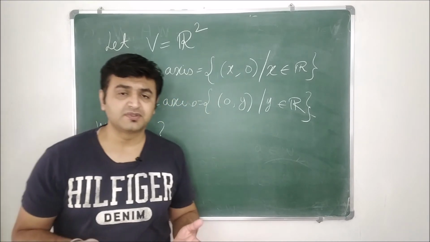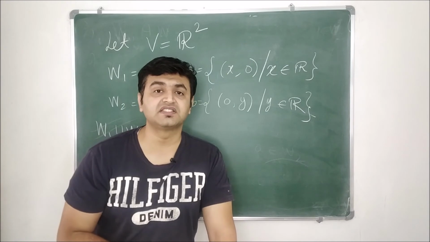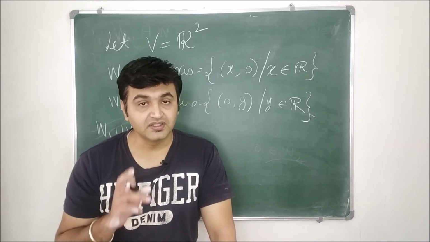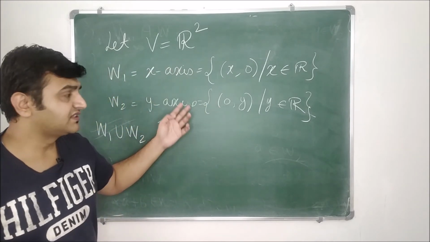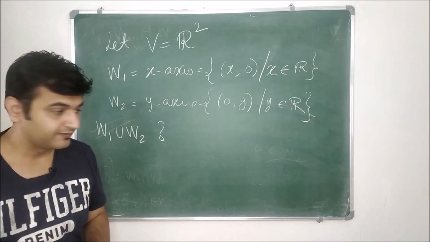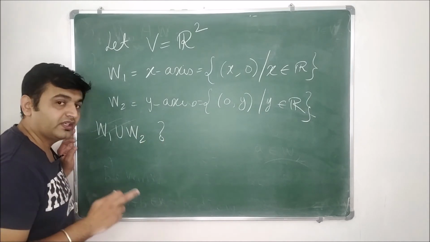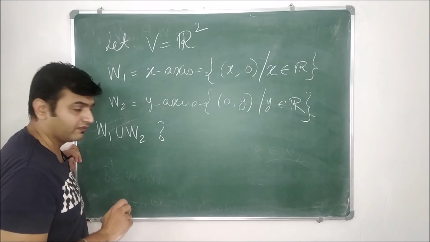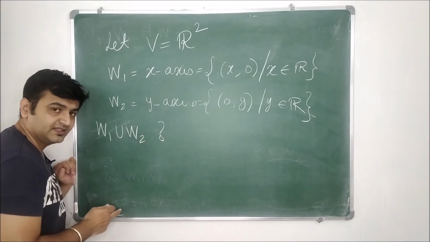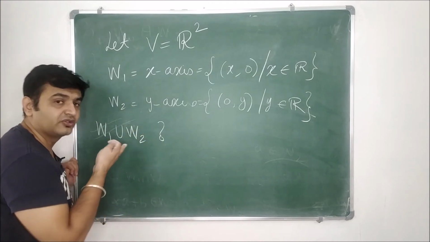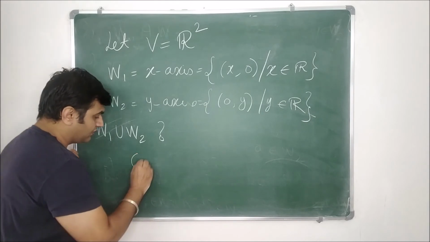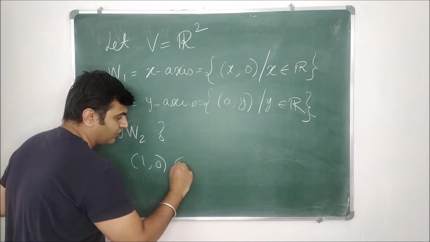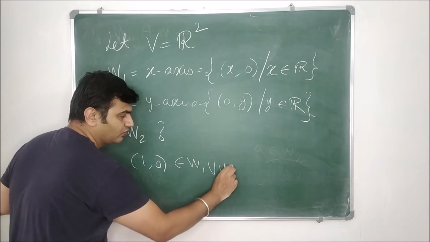Yes, because what are the subspaces of R2? You take any line passing through the origin, it will always form a subspace. Both the lines are passing through the origin, therefore they are subspaces. Now, is the union a subspace? Answer is no. Why? You take two elements from this and we will see that their addition is not in this. Does (1, 0) belong to W1 union W2?